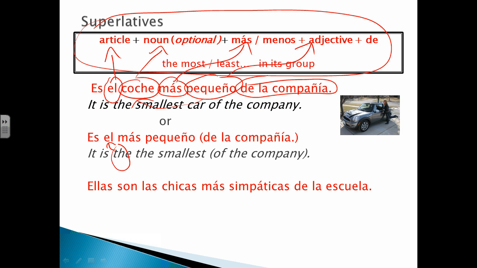Here's another example. Ellas son las chicas más simpáticas de la escuela. They are the nicest girls in the school. You have to have the article here. Okay, they are the, and then girls nicest is the way it translates directly. Okay, so you would have the article,